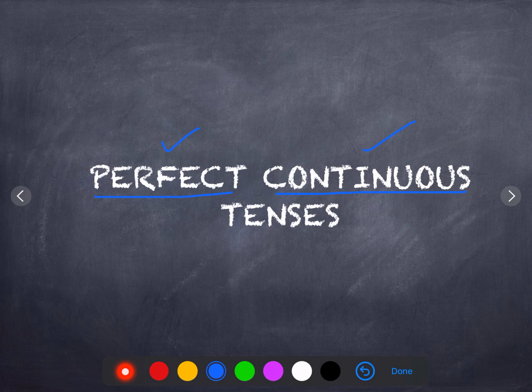It means we can summarize here that this tense will have the characteristics of both these tenses, perfect plus continuous. Perfect continuous is made of the combination of these two tenses, perfect tense and continuous tense. It means something from perfect tense and something from continuous tense will be there in this tense as well.